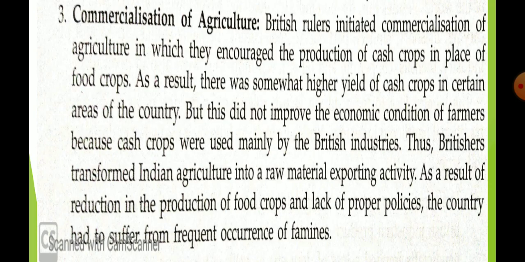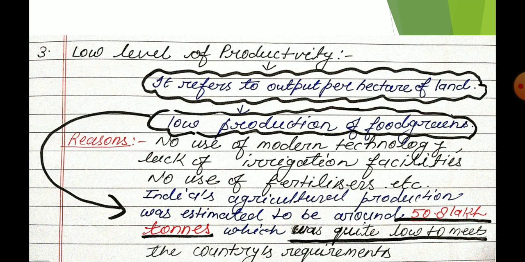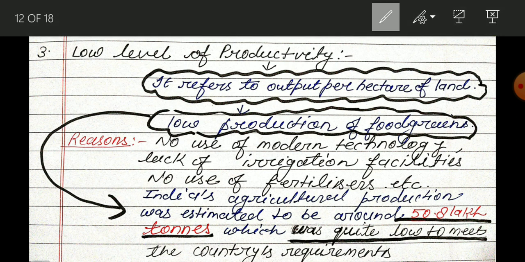So here there is given again, I had pasted this page here so that you are able to make the notes. Okay, now the next topic is low level of productivity. This is the third problem, because of which there is the problem of backwardness and stagnation in our agriculture sector. So first of all, what is the meaning of productivity?